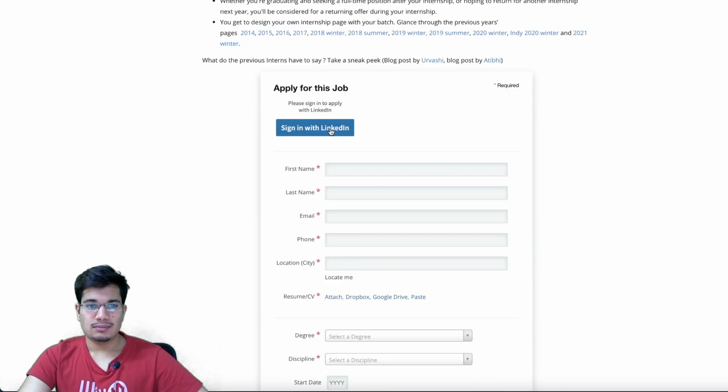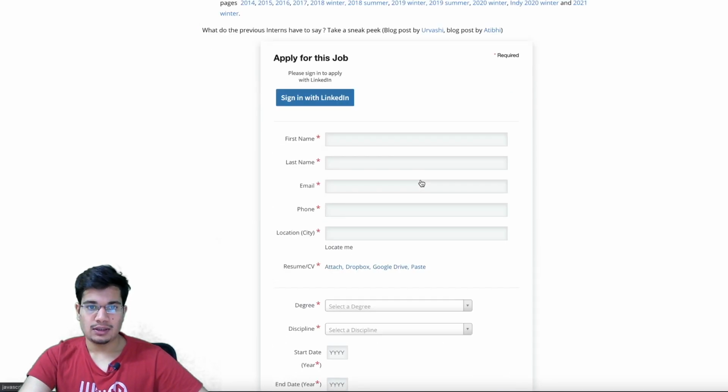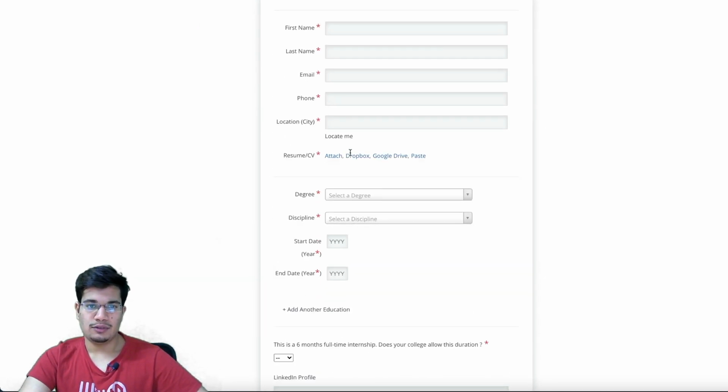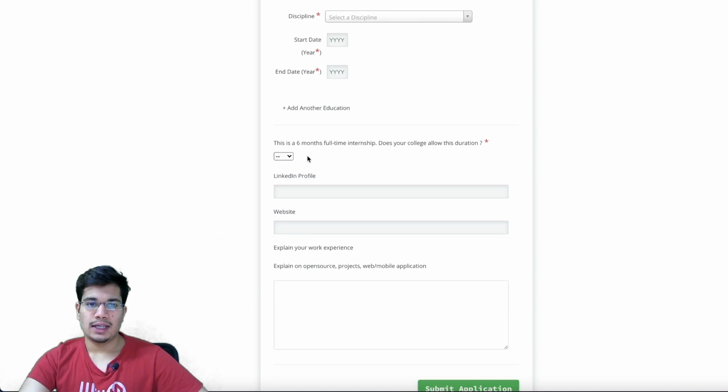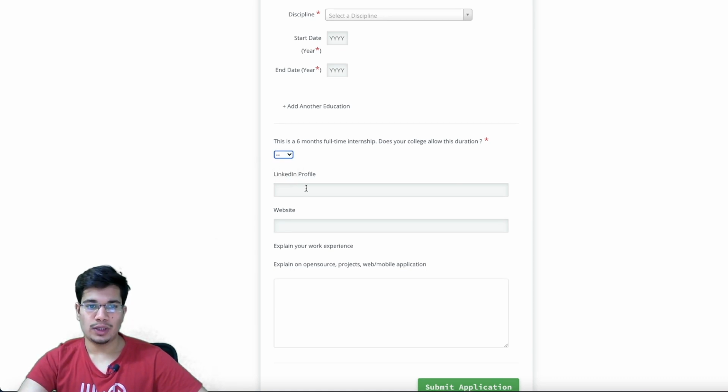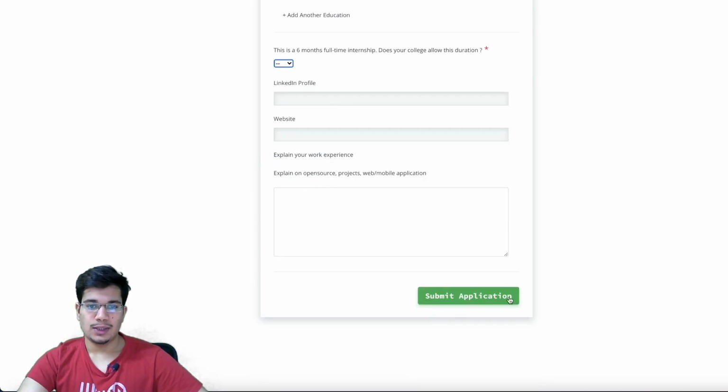To apply for this one, there's just one small form that you'll need to fill, asking for your name, email, phone number, address, and then the degree and discipline and your starting and ending date for your curriculum. After that, is this an internship that your college allows? So for final year students, if your college allows for a 6-month internship in the final semester of your degree, you can click on yes or no accordingly, and then your LinkedIn profile and your website. Then you can submit this application.